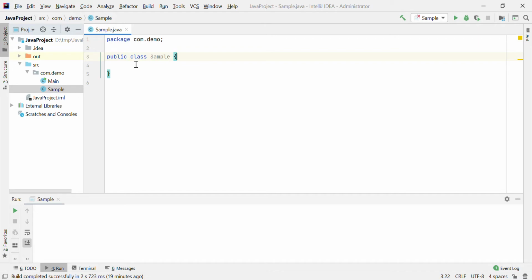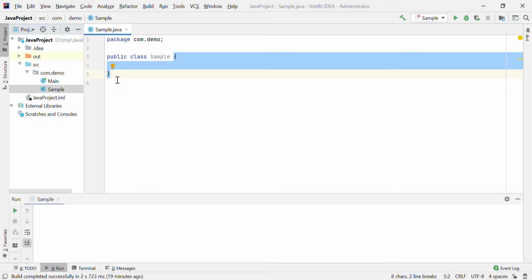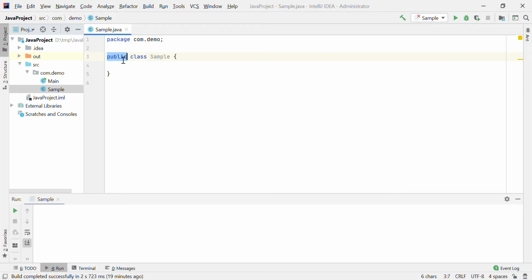You have to use the class keyword, then the class name, curly braces start and close, and this public is the access modifier, which says that this class is accessible within a package, outside a package, anywhere.